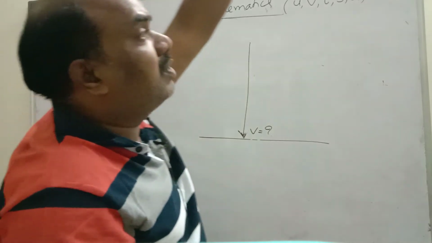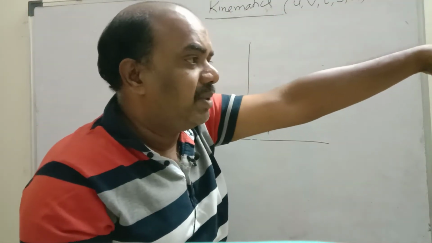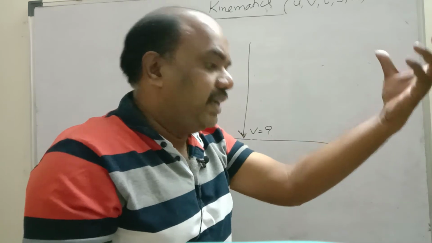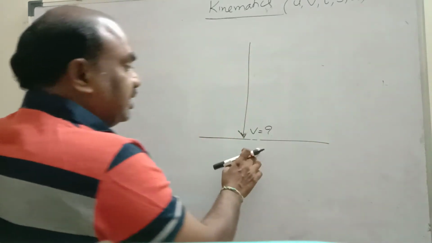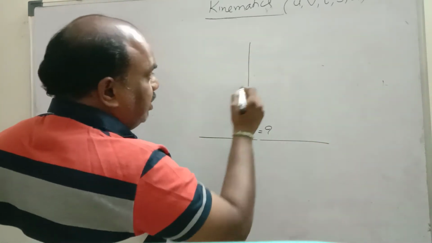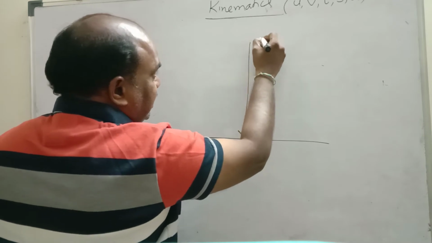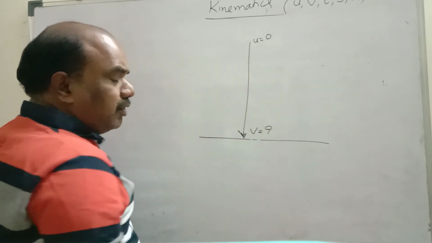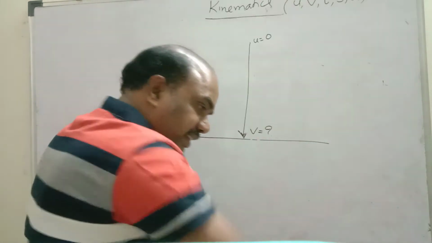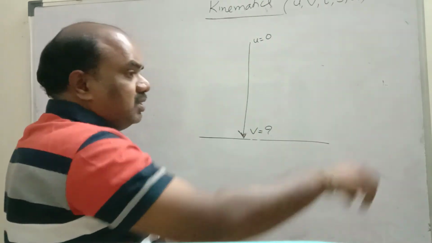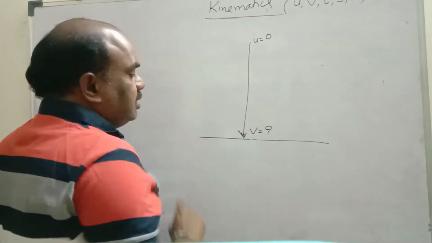If you drop a stone from the 4th floor, the earth is pulling it downwards, so the velocity increases. What is its velocity just before reaching the ground? Let us consider the initial velocity is 0. Why? Because it is a freely falling body. I did not apply force. I just simply dropped it. So initial velocity is 0.